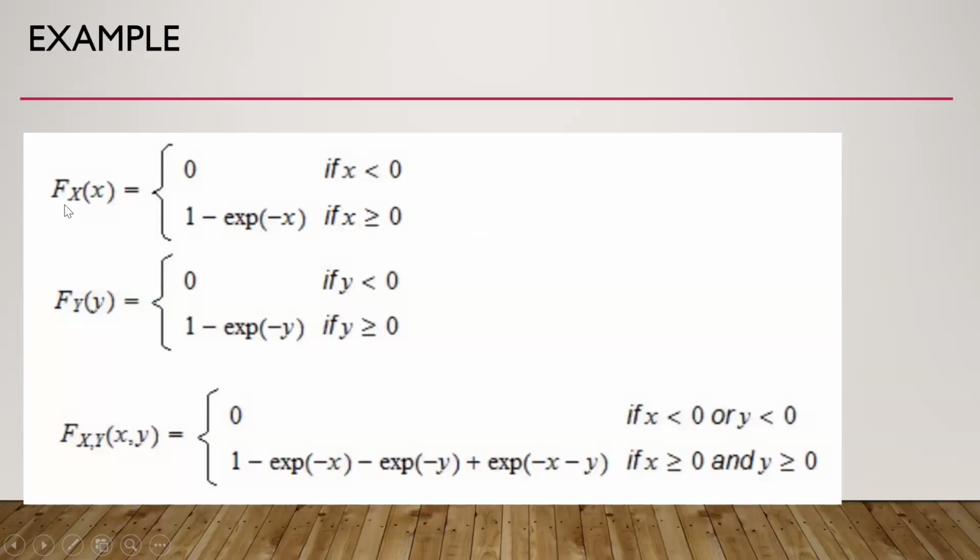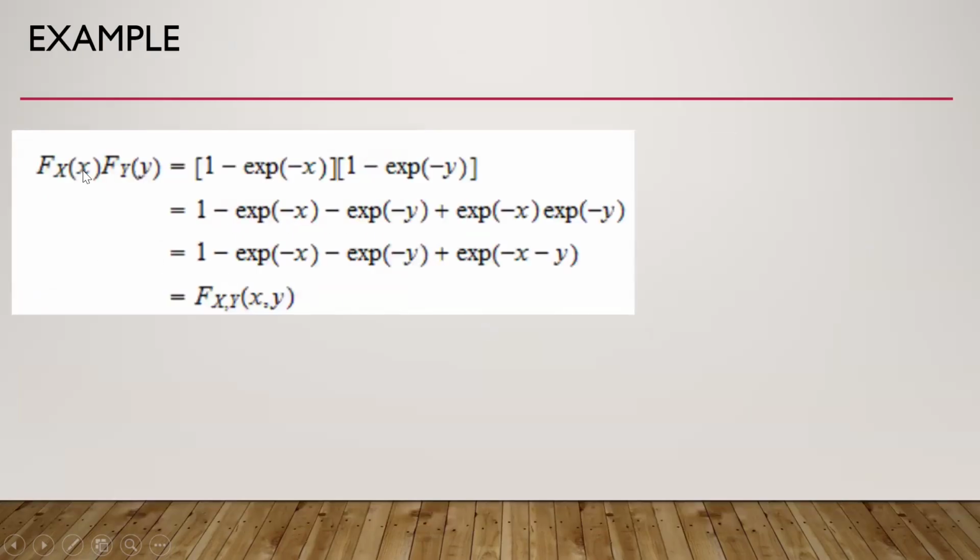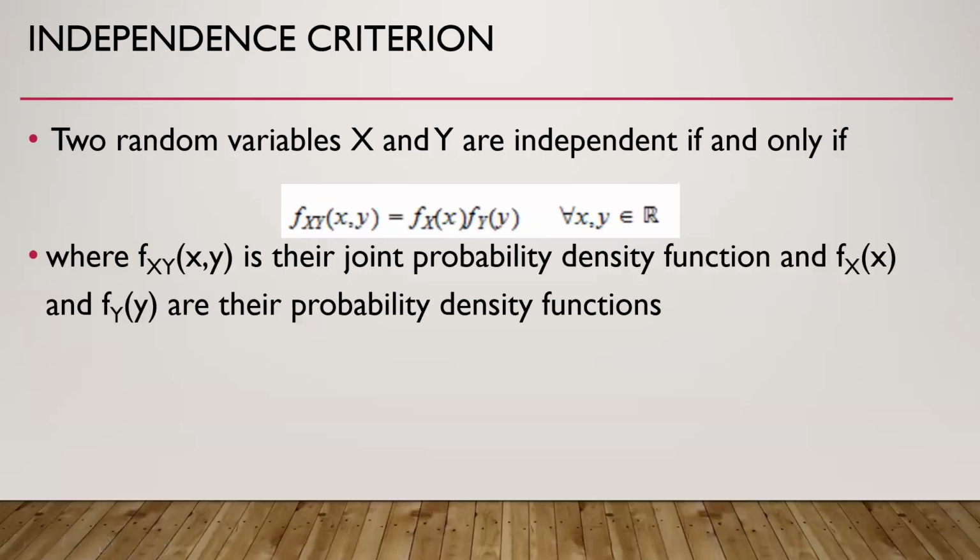So if this is the distribution function of x and this is the distribution function of y, and the joint distribution function of x and y is given, then if we multiply the marginal distribution functions of the two variables, we get the expression which is equal to the joint distribution function. Hence, the two random variables are independent by definition.